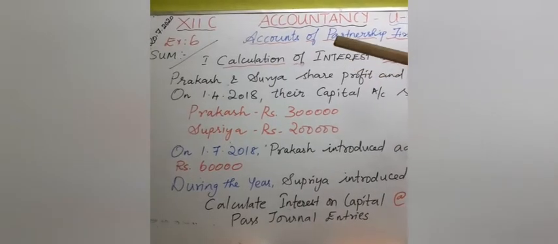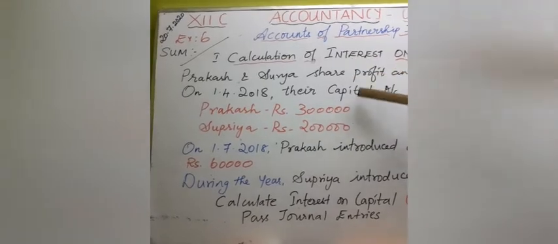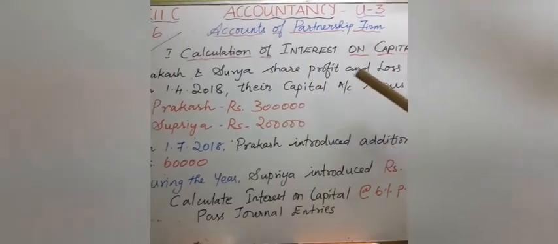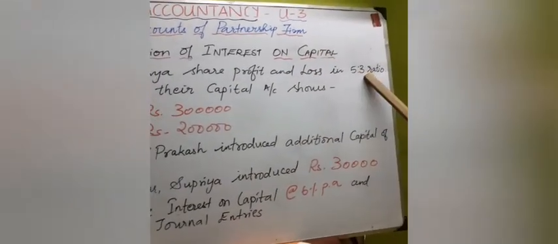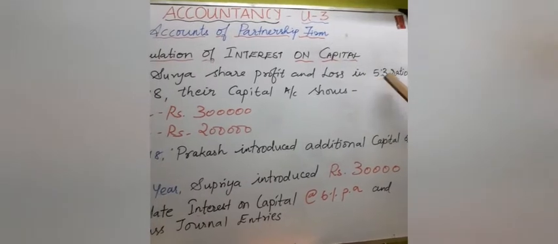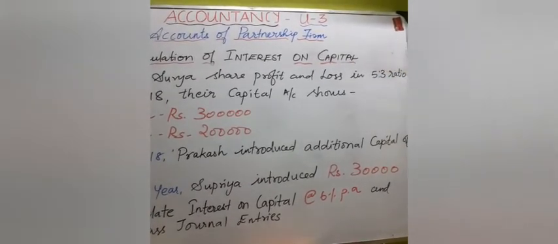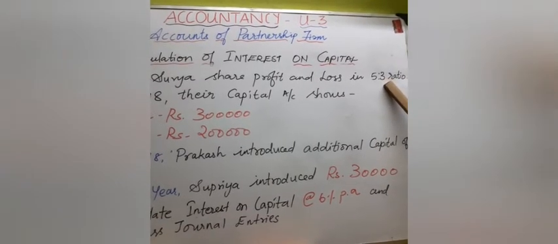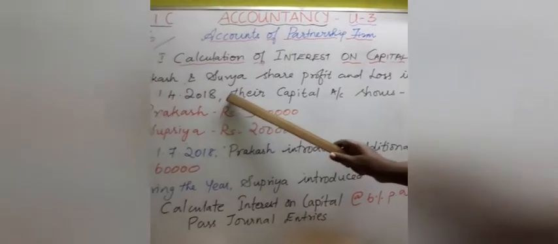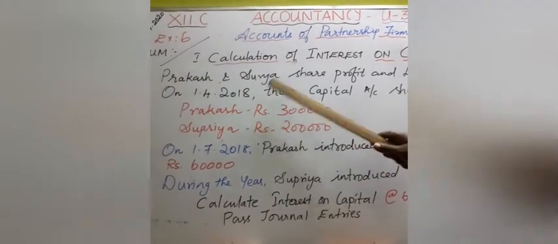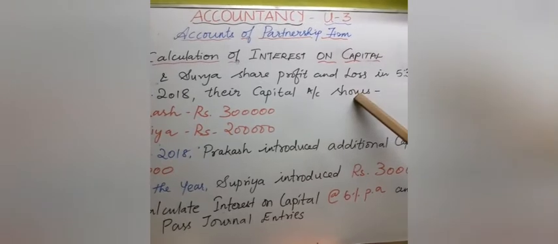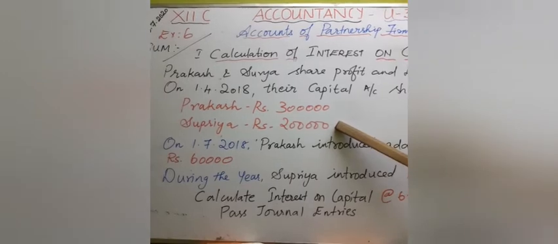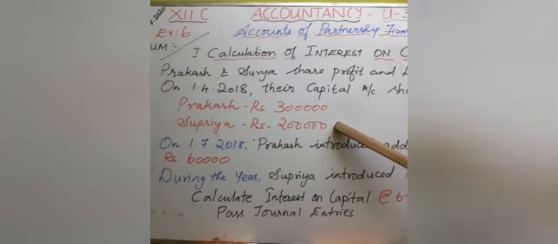Students, now we are going to work out exercise 6. The question goes like this. There are two partners, Prakash and Surya. They share profit and loss in the ratio of 5:3, which means what? Totally there are 8 parts. In that 8 parts, Prakash's share is 5 and Surya's share is 3. Okay, students. Now see the date. On 1/4/2018, what's happening? Their capital accounts show, Prakash is having 3 lakhs and Surya is having 2 lakhs.